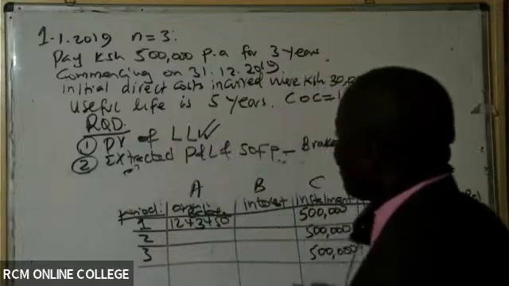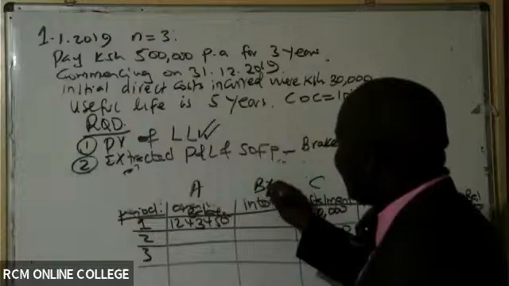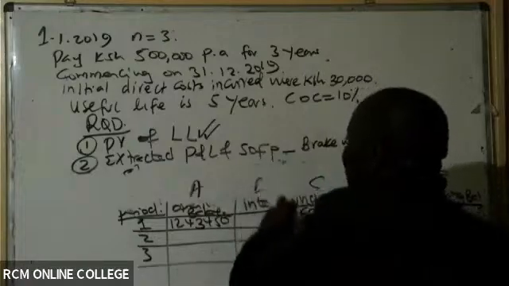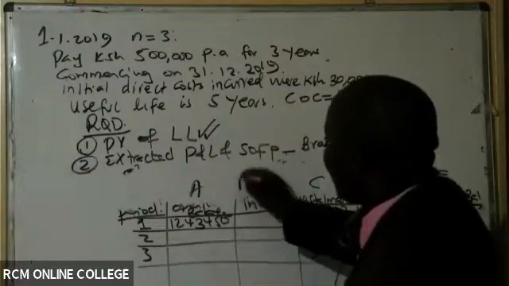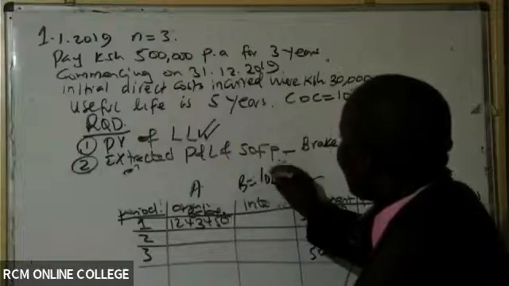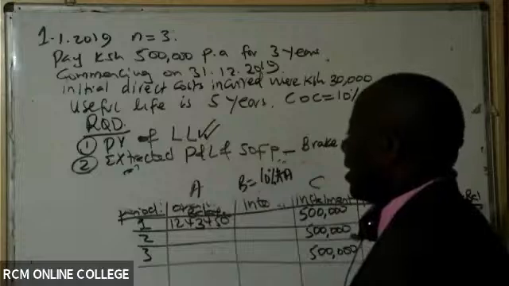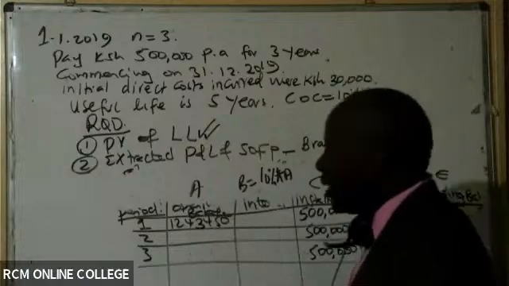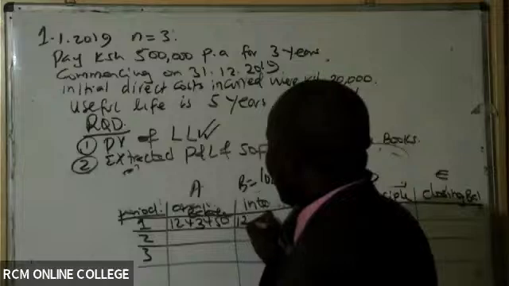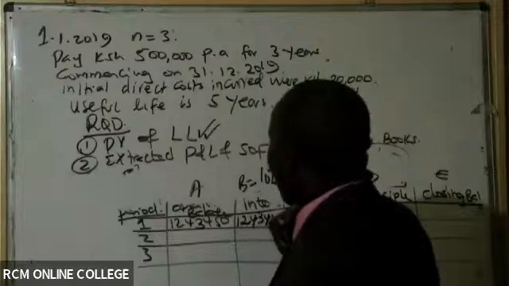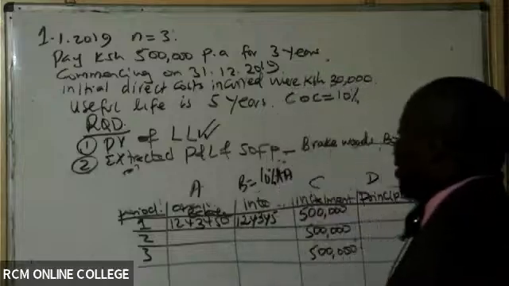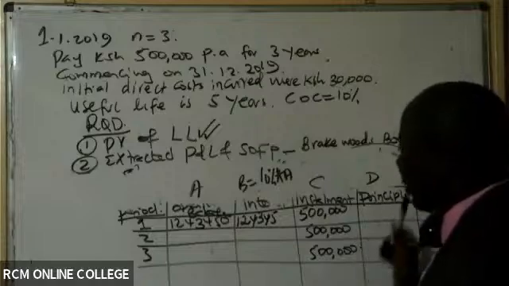So remember, to get interest, what do you do? You take the rate of interest. To get B, we shall take the rate of interest, which is 10% times A, the opening balance, which in this case gives me 124,345.